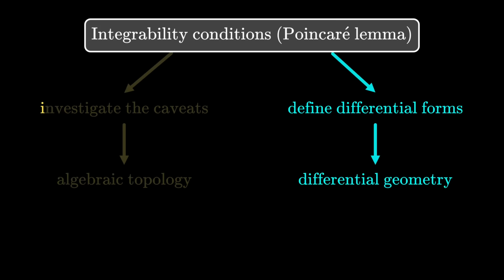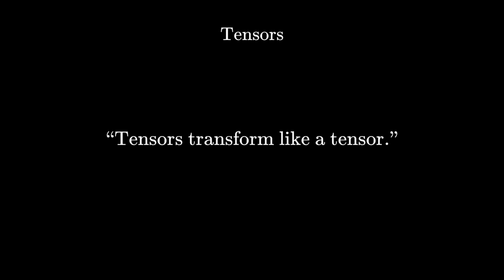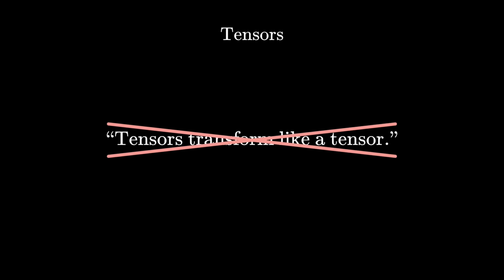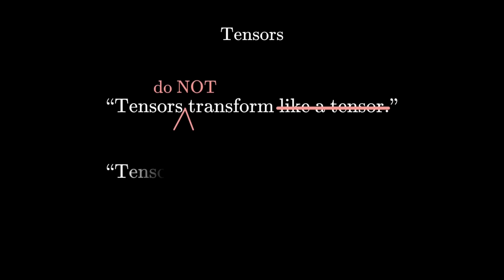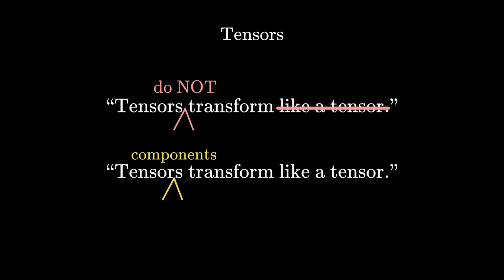The other side leads to developments that have many applications in physics. At the turn of the 20th century, the concept of tensors was developed. You might have heard that tensors transform like a tensor, but I really hate this because it's not even true. Tensors, by definition, do not transform, and that's kind of the point. What actually transforms are the tensor components, not tensors themselves. You can see this in just vectors too.